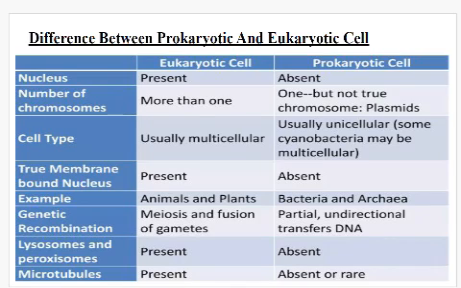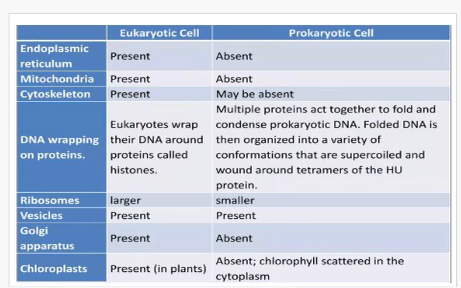In eukaryotic cells, lysosomes and peroxisomes are present, and in prokaryotic cells, lysosomes and peroxisomes are absent. In eukaryotic cells, microtubules are present and in prokaryotic cells, microtubules are rarely present or absent. In eukaryotic cells, endoplasmic reticulum is present and in prokaryotic cells, endoplasmic reticulum is absent. In eukaryotic cells, mitochondria is present and in prokaryotic cells, mitochondria is absent.